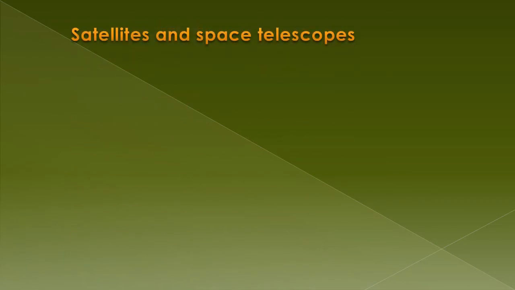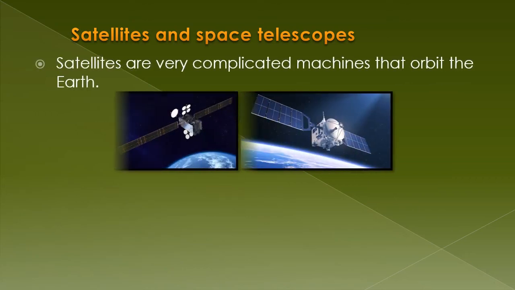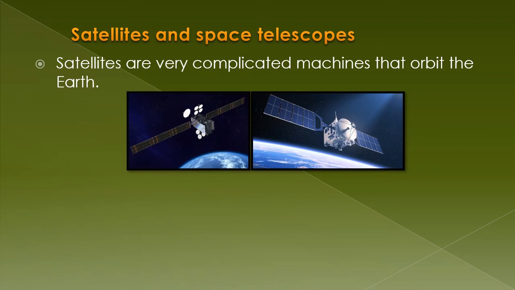So dear students, after learning about the phases of moon, let's learn about the satellites and space telescopes. You already know about natural satellites. Yes, the spatial objects that revolve around other heavier objects naturally in space. But usually when people talk about the satellites, they mean the ones made by people and launched into space.